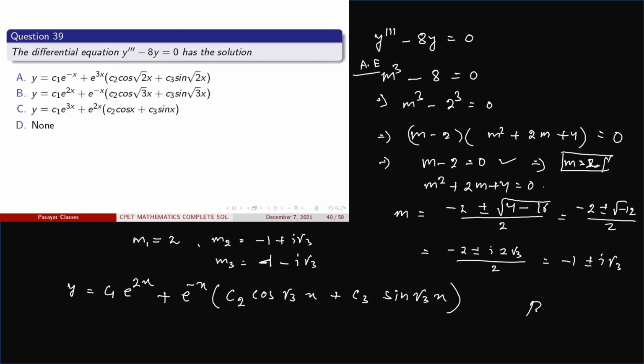That is c1 e to the power 2x plus e to the power minus x, c2 cos root 3x plus c3 sin root 3x, because this one is the real root and these are the complex conjugate roots. In place of complex conjugate roots we write the solution in cos and sin form. So this gives the correct answer.